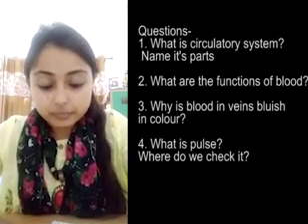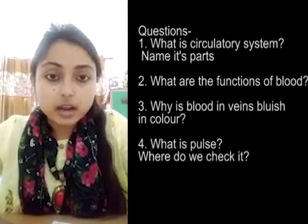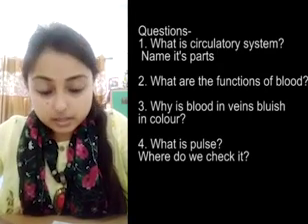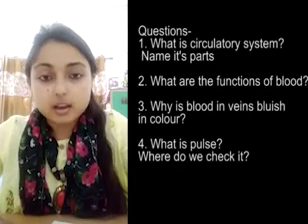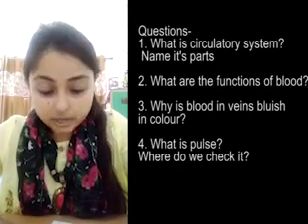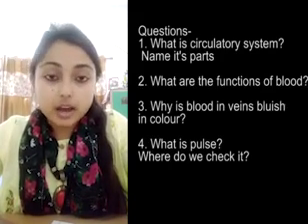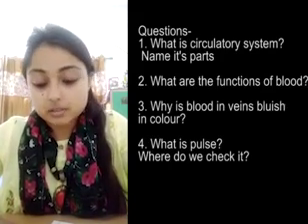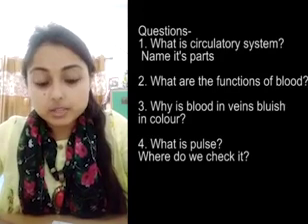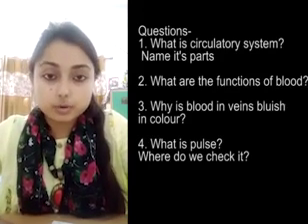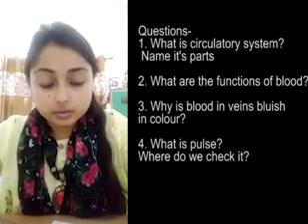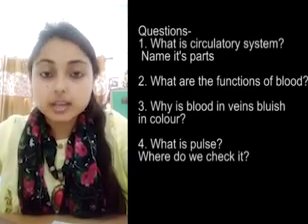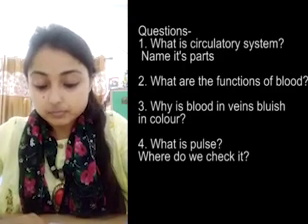H-E-A-R-T heart, A-R-T-E-R-I-E-S arteries, C-A-P-I-L-L-A-R-I-E-S capillaries, V-E-I-N-S veins. So the system that moves blood throughout the body is called circulatory system. Its parts include heart, arteries, capillaries and veins.